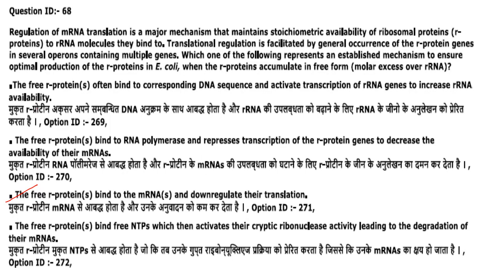Then next one. Regulation of mRNA translation is a major mechanism that maintains stoichiometric availability of ribosomal proteins, R proteins, to the rRNA molecule they bind to. Translation regulation is facilitated by general occurrence of the R protein genes in several operons containing multiple genes. Which one of the following represents an established mechanism to ensure optimal production of the R proteins in E. coli when the R proteins accumulate in free form, that is molar excess over rRNA?